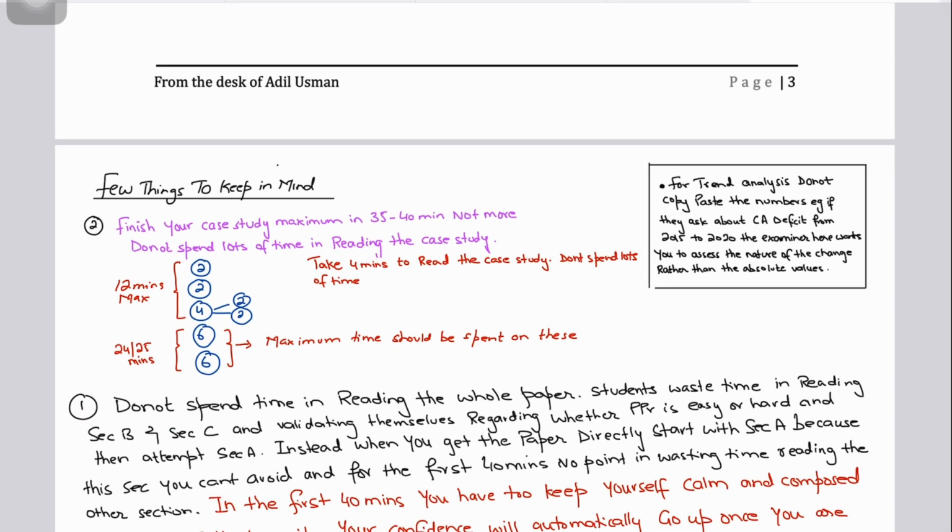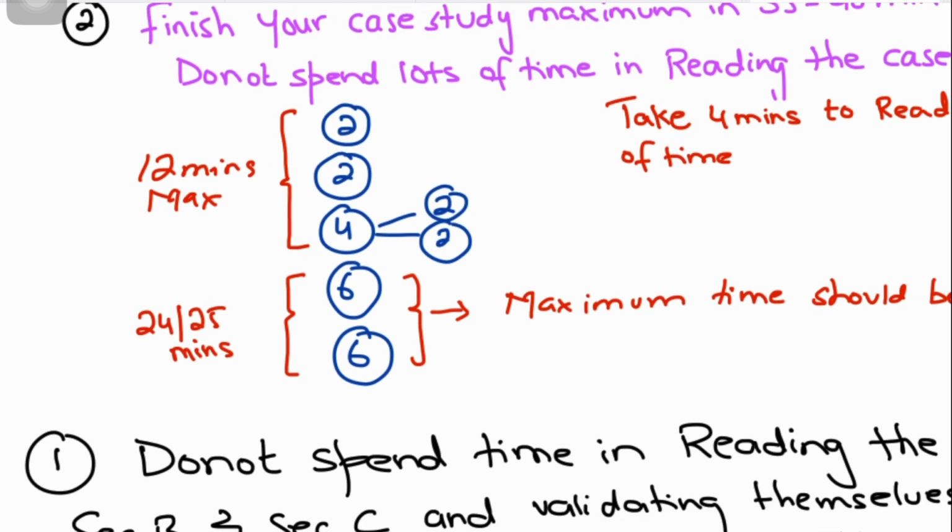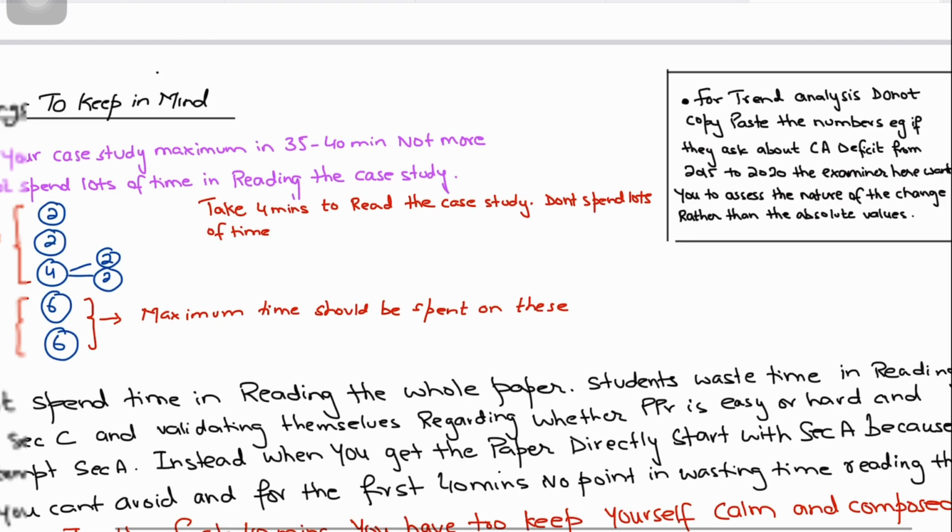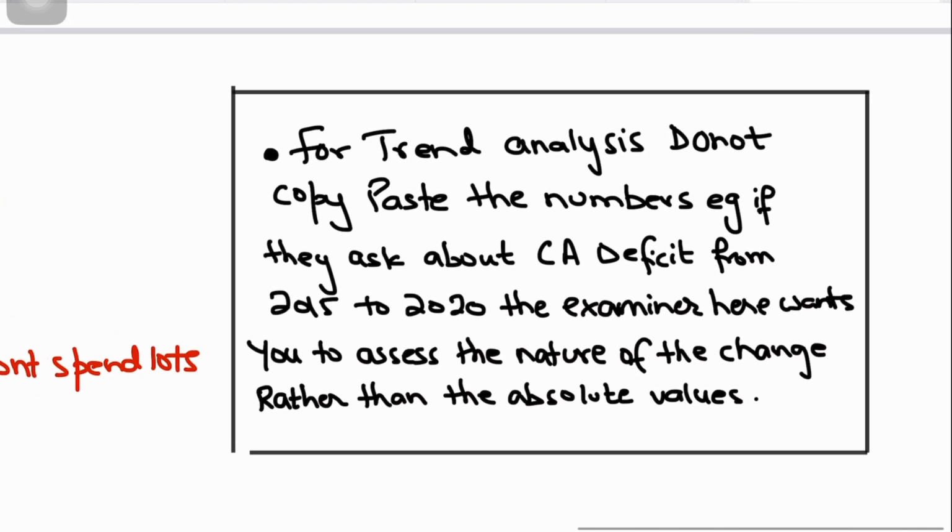So this is how you need to divide your 40 minutes for the case study: 25 minutes maximum for the 6 marks, 12 marks for the first 3-4 questions. For trend analysis, remember that when a question for trend analysis comes in, it simply means they ask you to explain the values of, maybe terms of trade, a current account deficit or surplus, budget balance, inflation, unemployment, or growth, but anything.